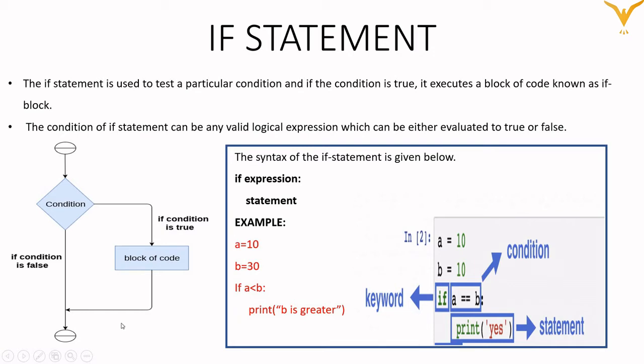As you can see here, this is a flow chart in which we have shown some condition, and if this condition becomes true, then whatever block of code we have written inside the if statement will get executed. And suppose this condition is false, then it will get out of the block and it will execute the statements which we have written outside the block.